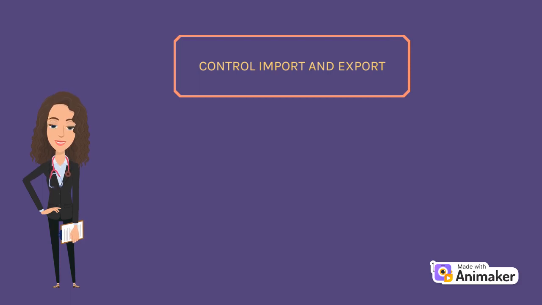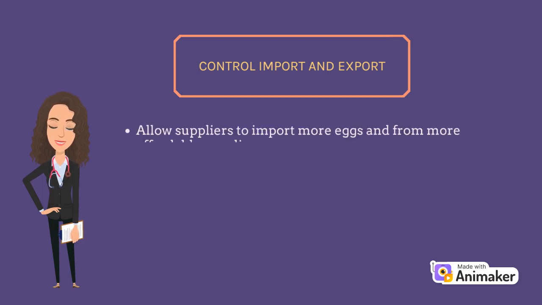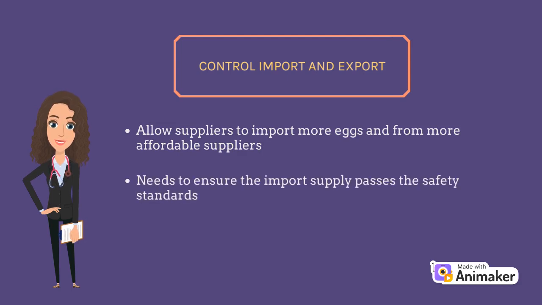For example, when the price of egg goes up, the government needs to allow suppliers to import more eggs from more affordable suppliers. The government also needs to ensure that the imported supply passes the safety standards set by the relevant agencies. According to him, the increase in the price of goods can be curbed by controlling imports and exports.